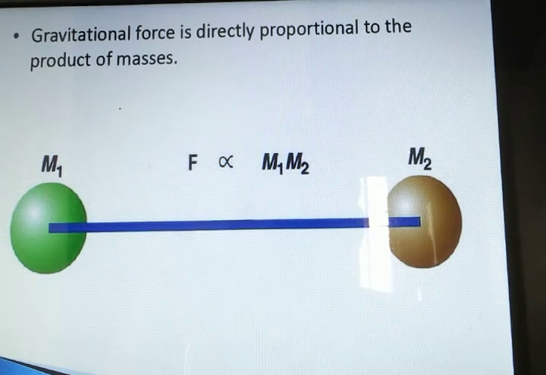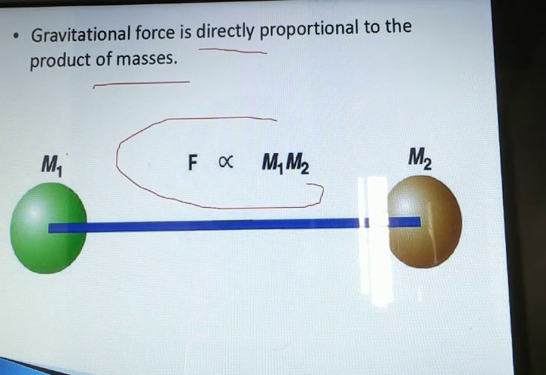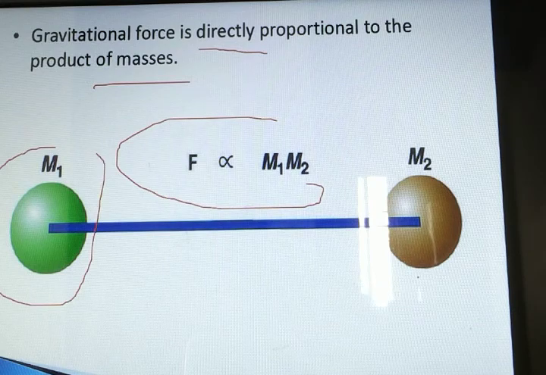So it can be denoted by this one. Gravitational force is directly proportional to the product of the masses, where m1 and m2 are the two masses separated by some distance. So they are directly proportional to the product of the masses. More the mass, more will be the gravitational force.